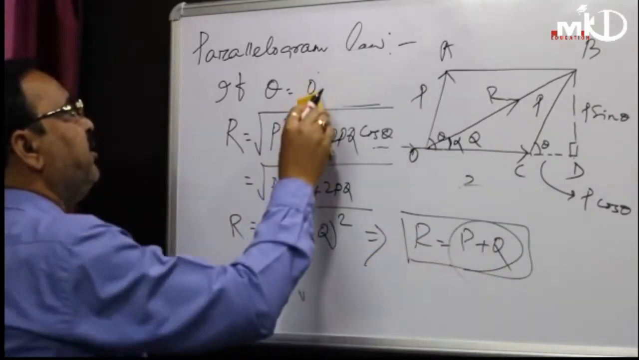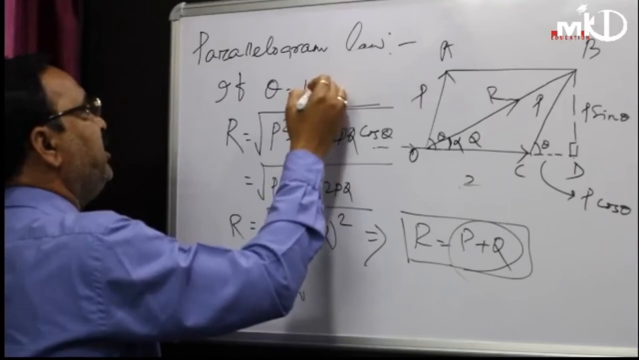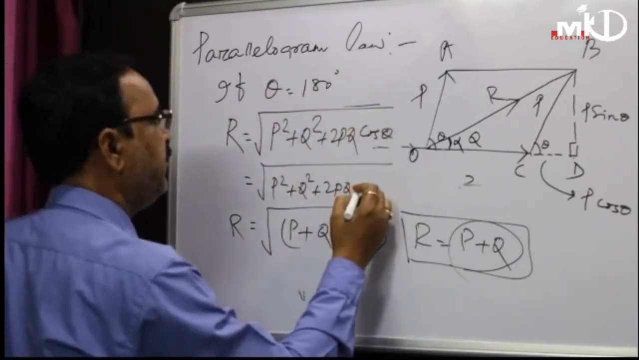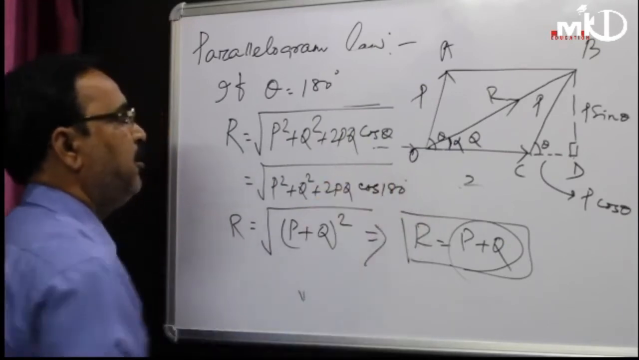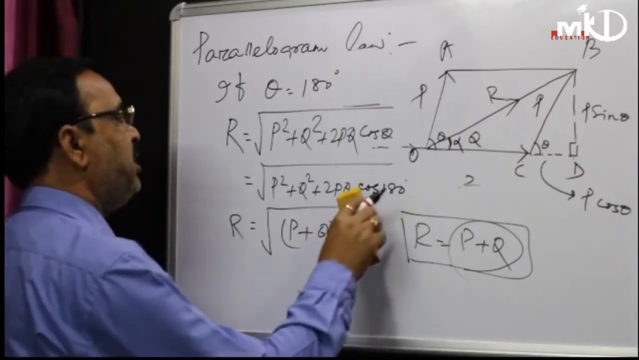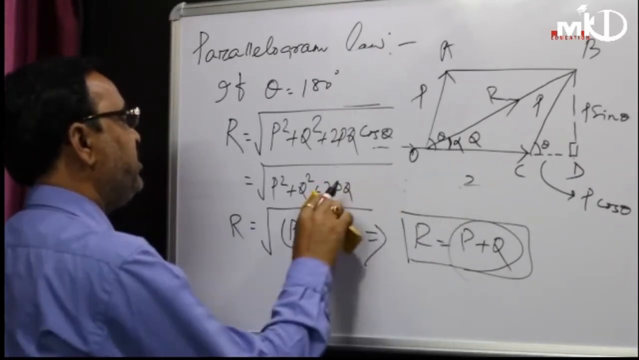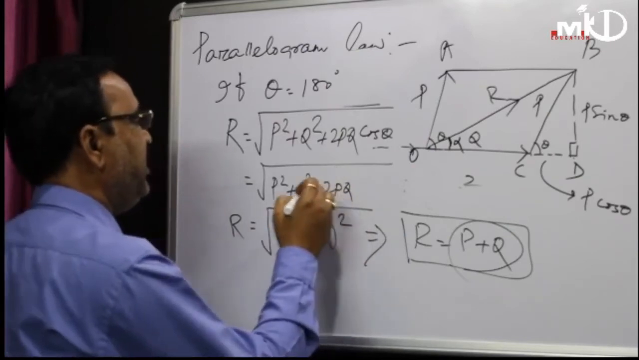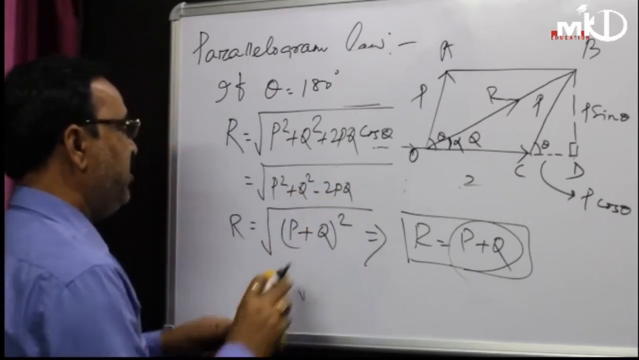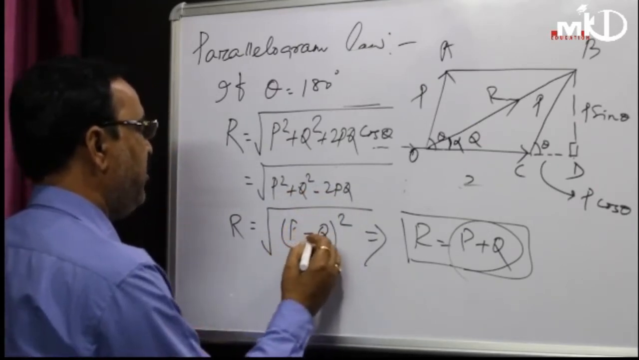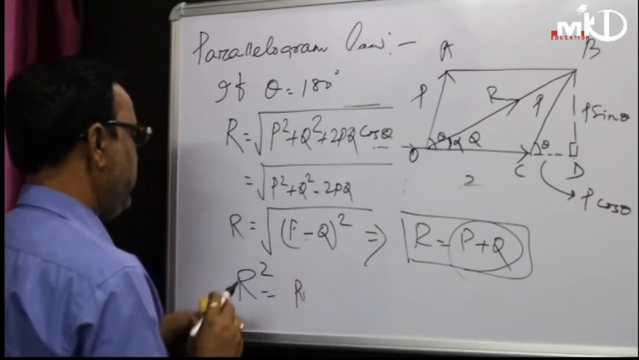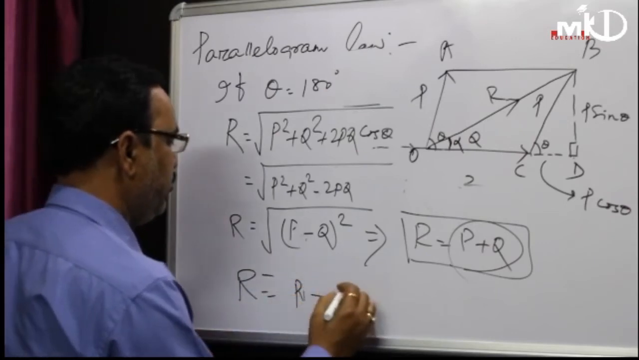If theta is 180 degree, it means cos theta equals cos 180. Cos 180 is nothing but minus 1. Minus 1 into 2pq is minus 2pq. So a square plus b square minus 2ab, that is p minus q whole square. Or you can say R square equals p minus q whole square, so R equals p minus q.